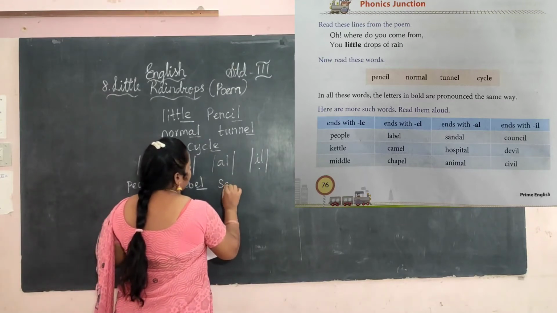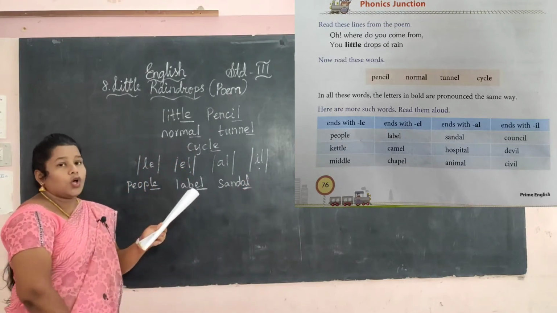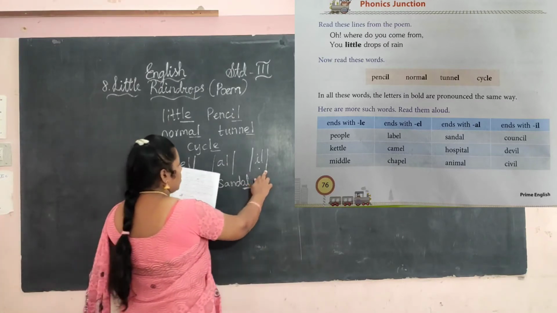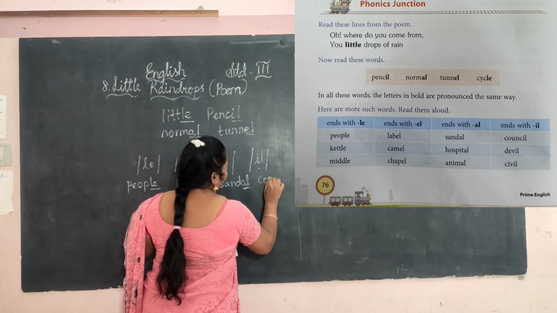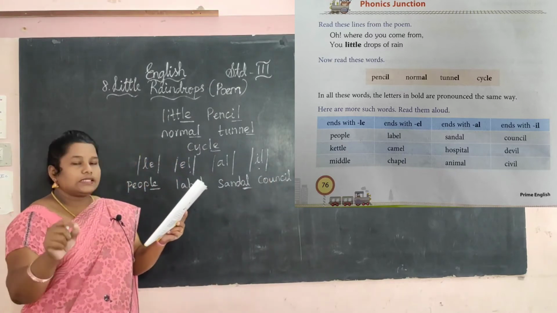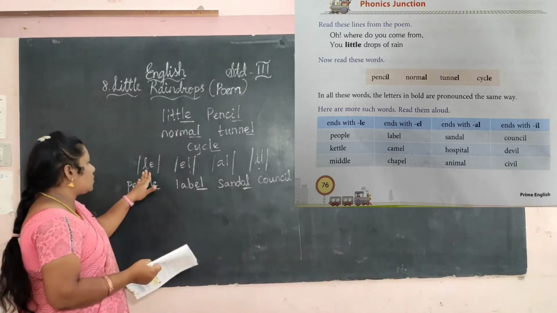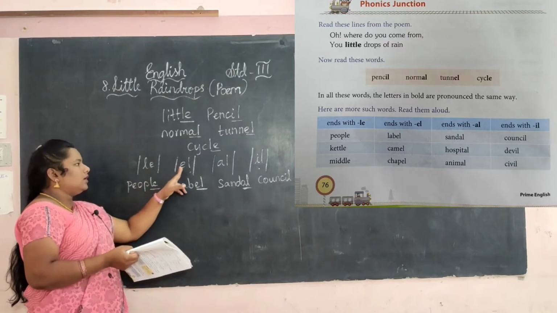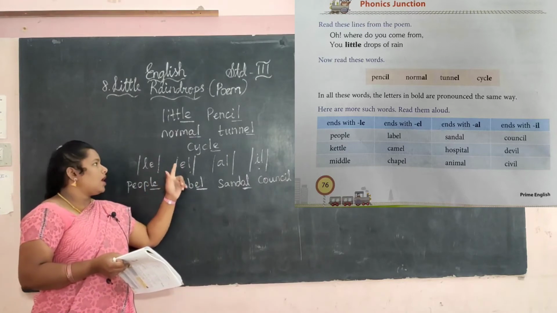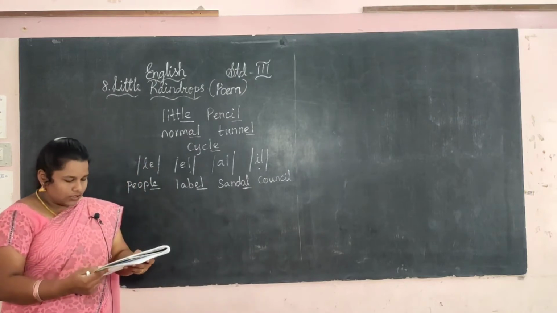Okay, next one ends with A-L. See A-L. Sandal. Okay, sandal. Hospital. Animal. Next one ends with I-L. This is the Il sound. Council. Okay, council, I-L, okay, devil, I-L, civil, I-L. Okay, these sounds we are going to learn today. Il, L, Al, Il. Okay, these are the pronunciations.